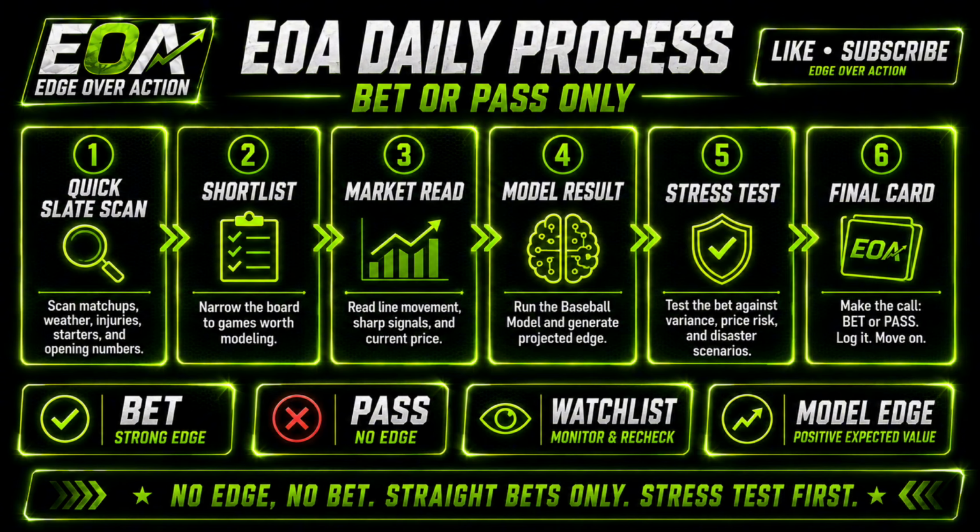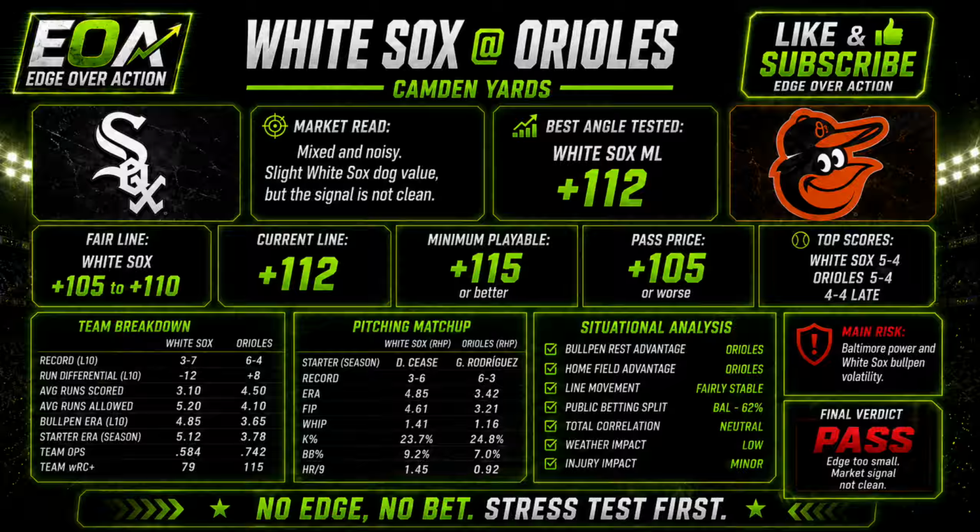So here it is. Let's get into today's board. All right, guys, so jumping into today's slate, we've got White Sox at Orioles. Market read, mixed and noisy. The White Sox have some respected dog interest at plus 110 or better, but the board is not clean enough to call it a real steam. Orioles are the home favorite, but the price does not fully match how close the matchup looks.